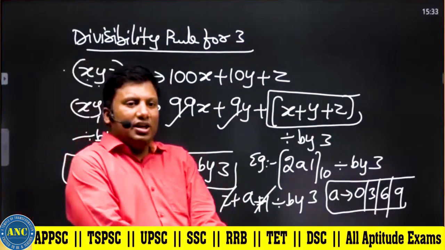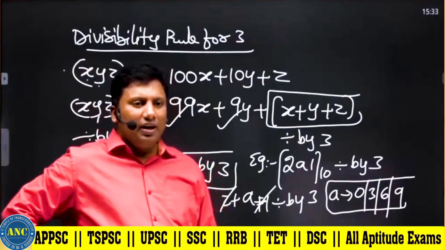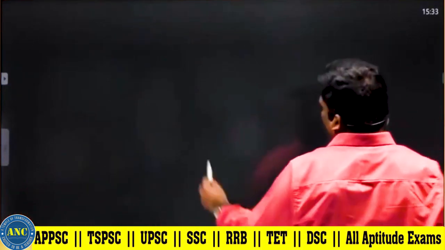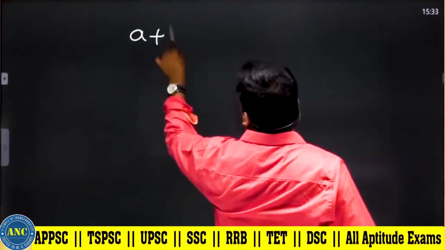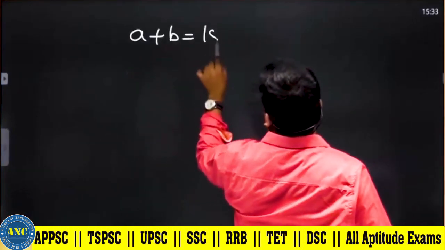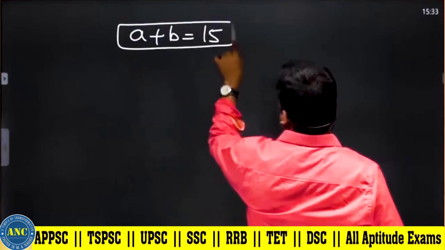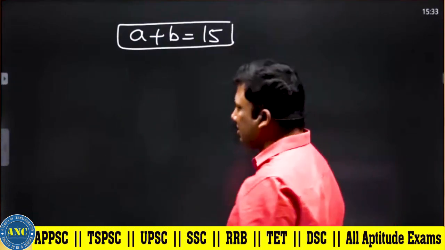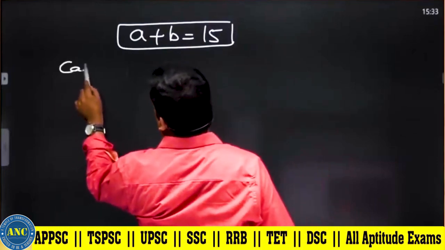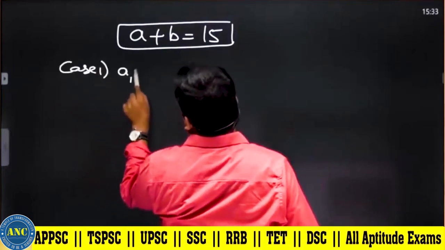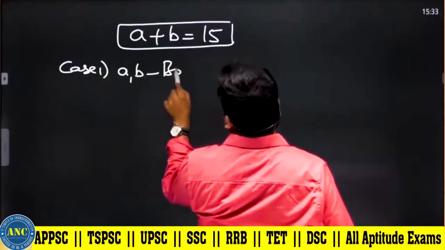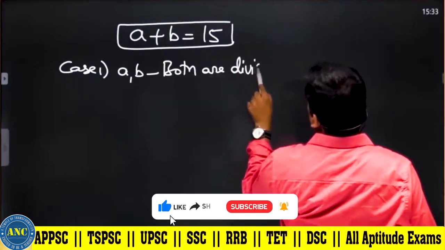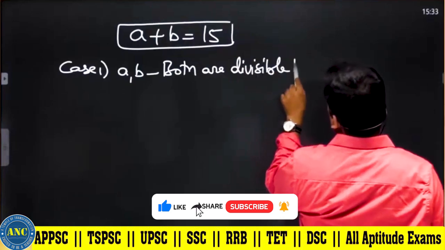Jnanaranjan is asking, if the right hand side is divisible by 3, then what to do? Suppose a plus b is divisible by 3. a plus b is 15. If a plus b is 15, there are multiple cases that will come. First case, a and b both are divisible by 3: 3 into a plus 3 into b.